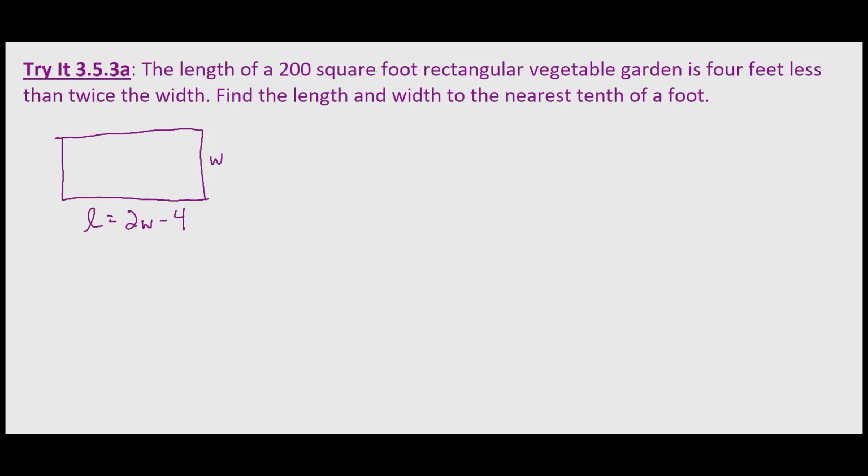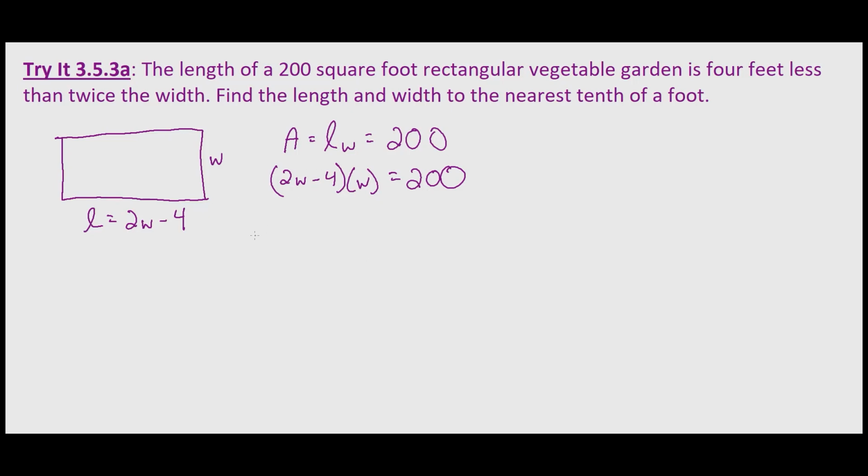So then we're also given the area is 200 square feet. So we have to remember that the formula for the area of a rectangle is length times width. So area equals length times width, which equals 200 square feet. So now let's substitute for the length and width. So 2w minus 4 for the length times the width equals 200.